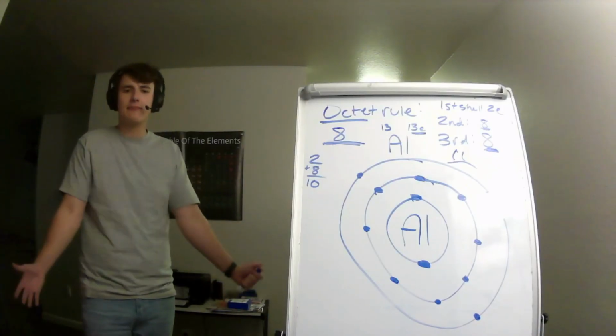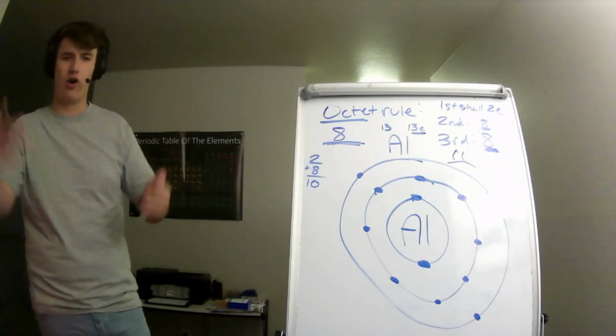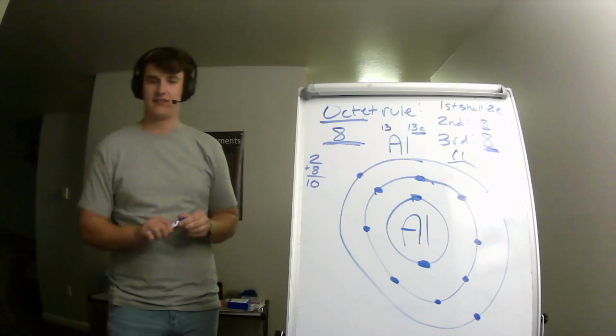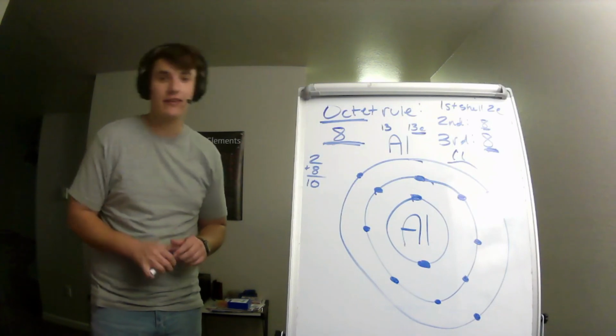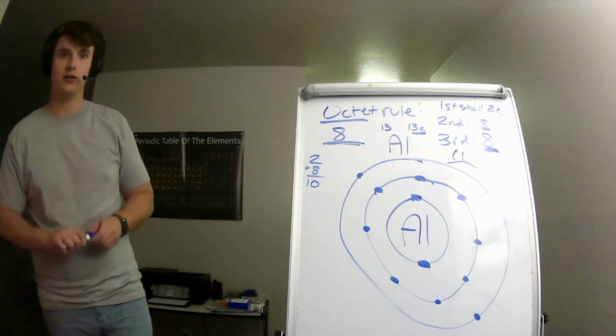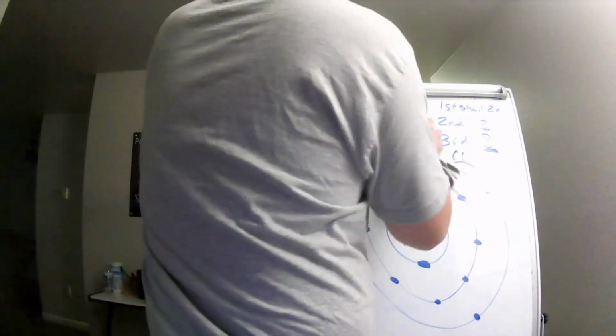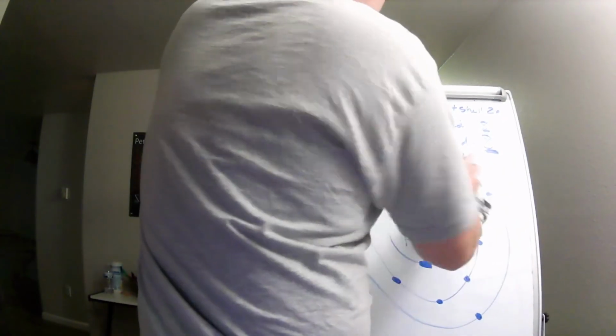Does that happen every time? No, sometimes different reactions call for different things. But that's just kind of a rule of thumb: if it's easier to gain 2, it's probably going to gain 2. If it's easier to lose 3, it's probably going to lose 3, right? But there's different chemical reactions all the time, okay? So I don't want to speak in the absolute there.